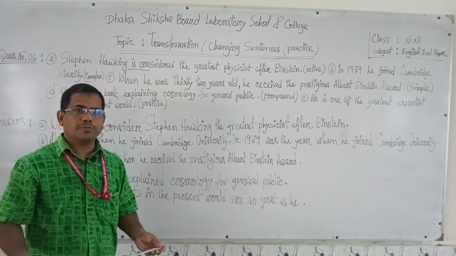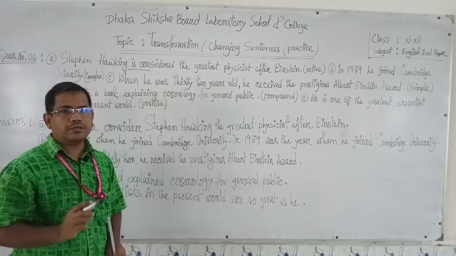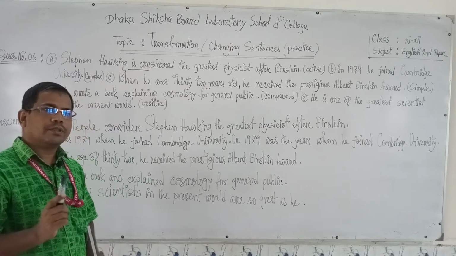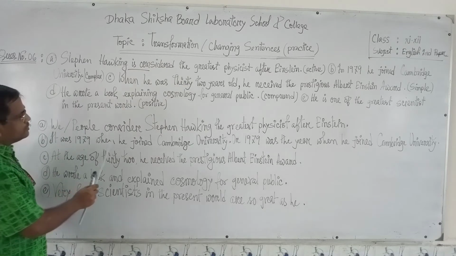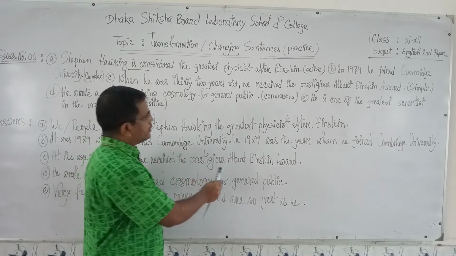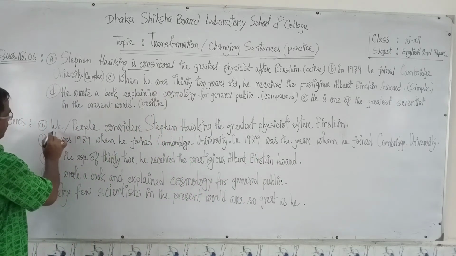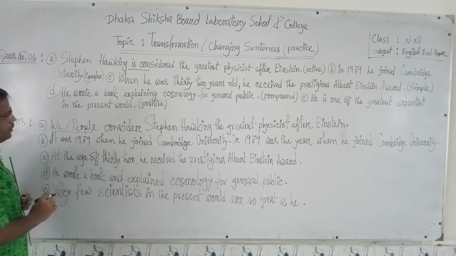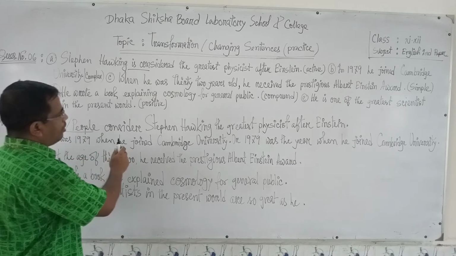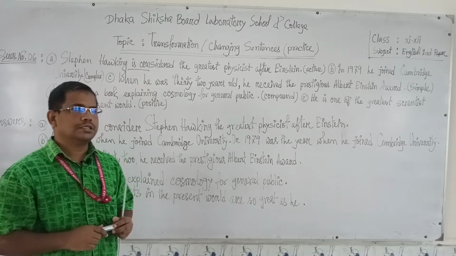Certainly we, the people of the world. So you may use either people or we. We or people considered Stephen Hawking the greatest physicist after Einstein. The difficult thing you feel is here: what should be used? And the rest of the things are almost the same as an easy sentence.